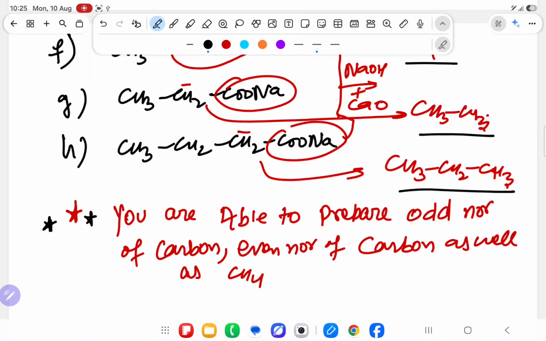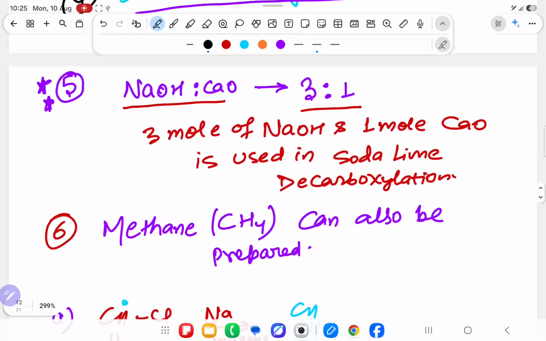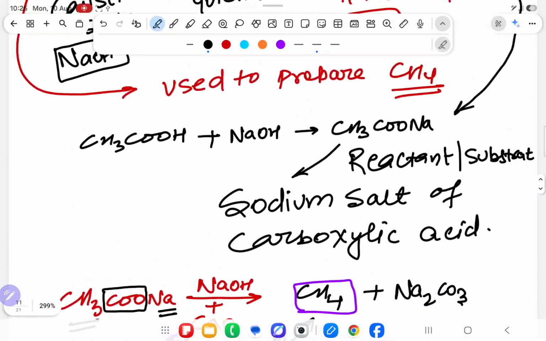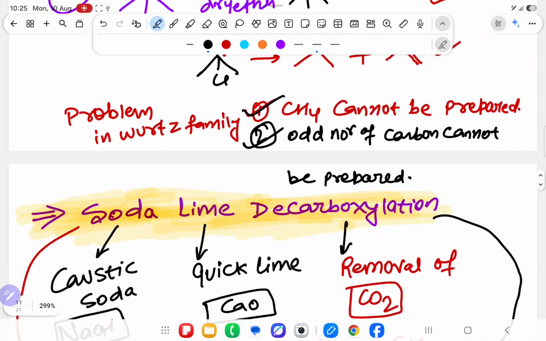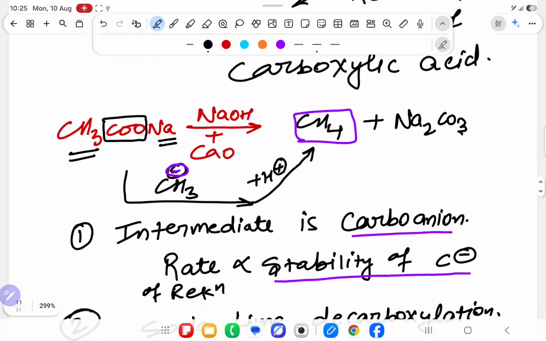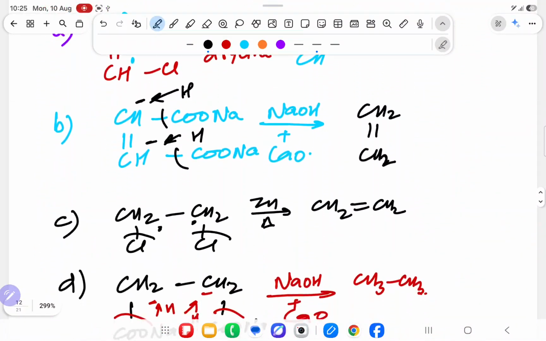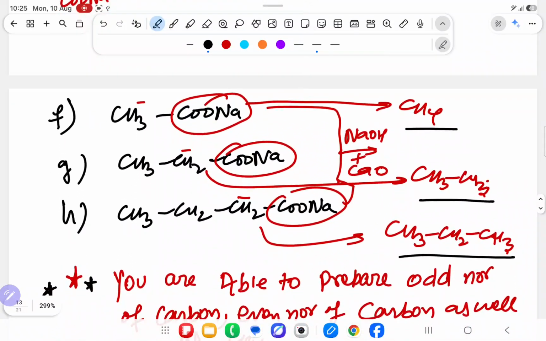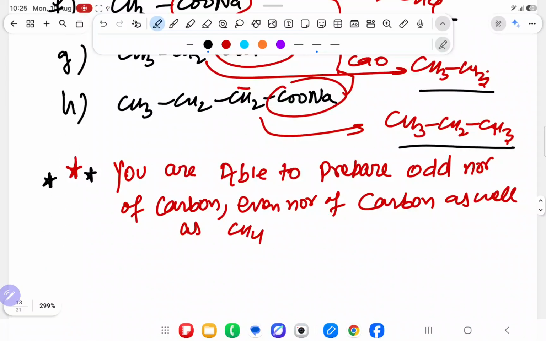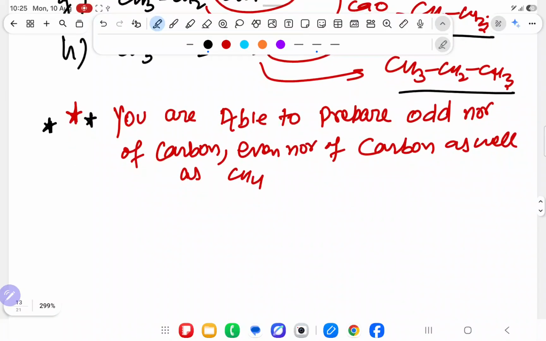It means the soda lime decarboxylation has sorted out two problems. One problem CH4, another problem odd number of carbon. Both problems have been sorted out by soda lime decarboxylation. They are important points. You will see it once again, example you will see, and everything is going to be clear. Understood the point? Now after that, once the soda lime decarboxylation is completed, suppose they will give us one question.